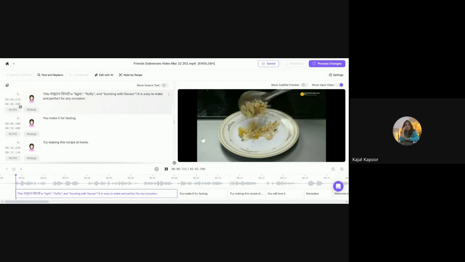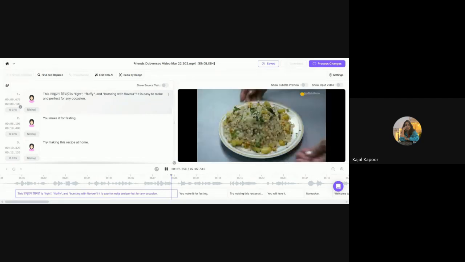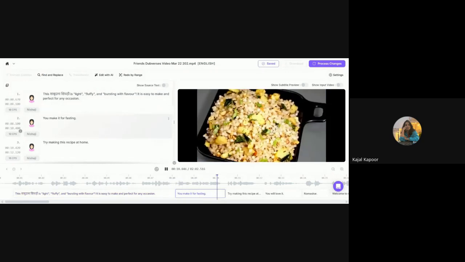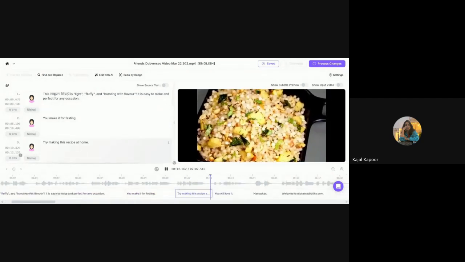This sabudana khichdi is light, fluffy, and bursting with flavor. It is easy to make and perfect for any occasion. You can make it for fasting. Try making this recipe at home. You will love it.